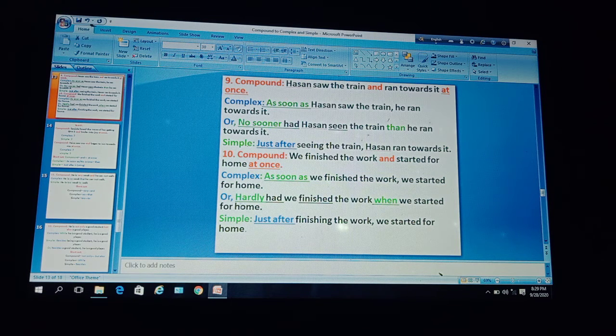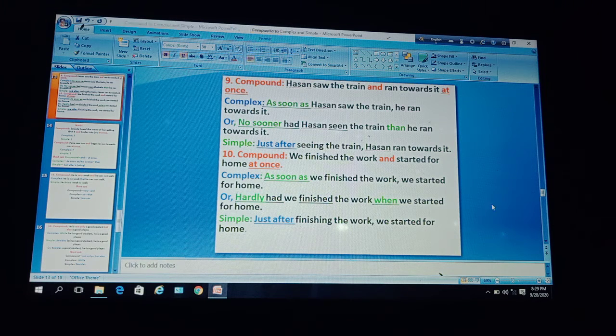Or you can make it with the help of hardly. Here, hardly had we finished the work when we started for home. Dear learners, if we take the help of hardly, then you have to use when here, then the V3 form of the verb, and here had.